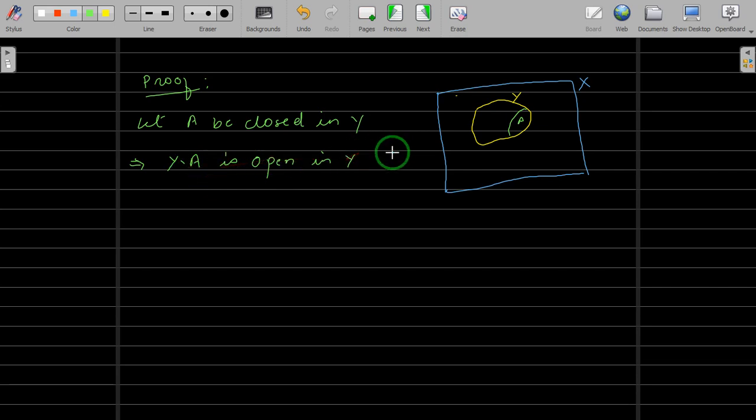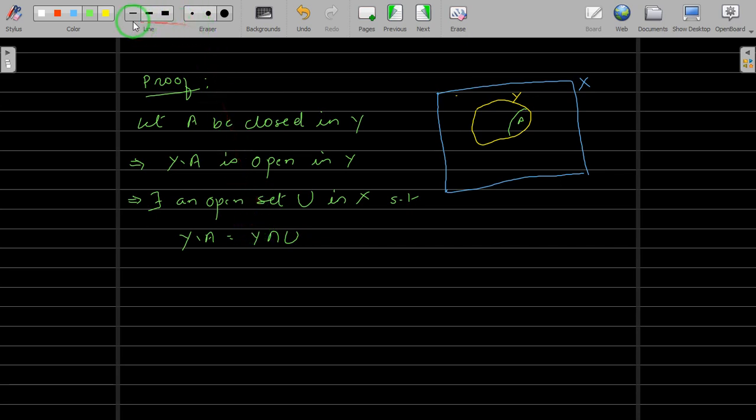Okay, now again something is open in Y. Y has the subspace topology from X, tau Y is the subspace topology, and we have some open set in Y. What does that mean? This implies there exists an open set, say let us take U, open set U in X, such that Y difference A can be written as Y intersection U. That's what we have just discussed.